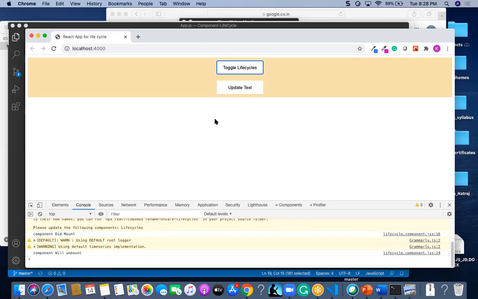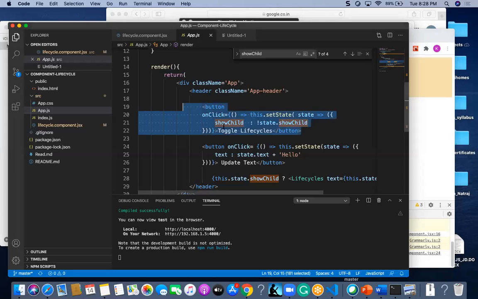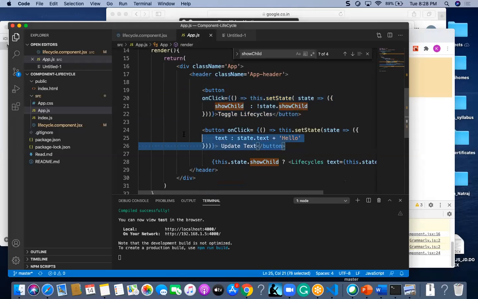We are not going to update anything in the component. We are just going to read that component, and we are just updating the state, which does not belong to the DOM, right? Now if I click on this update text, from this update text you can update this particular state.